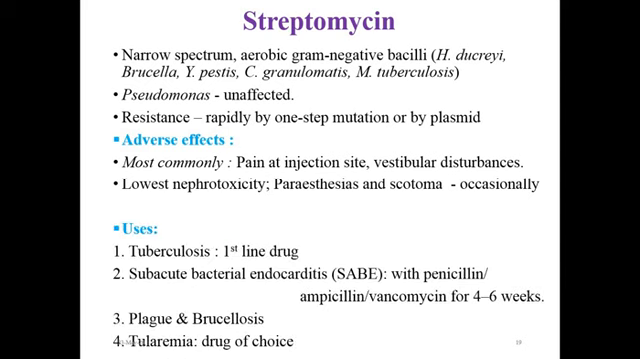Streptomycin is used as a first-line drug along with other first-line antituberculous agents for the treatment of tuberculosis. It is also used for the treatment of subacute bacterial endocarditis, but not as a single agent; it is given along with other agents like penicillin, ampicillin or vancomycin for a period of 4 to 6 weeks.